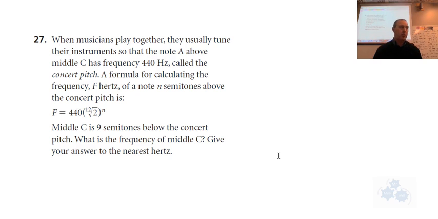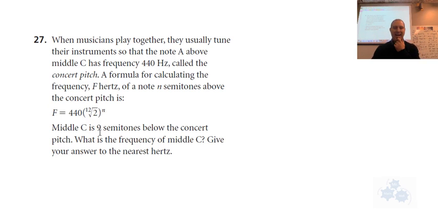Okay, so the last question on your little prep quiz here is number 27. It's a word problem. Now, the nice thing is they give you the equation. They make it pretty simple, but let me read through it. It says, when musicians play together, they usually tune their instruments so that the note A above middle C has a frequency of 440 hertz, called the concert pitch. A formula for calculating the frequency F, in hertz, of a note N semitones above the concert pitch is given. Now, all of that stuff is just a little background to the whole situation. You don't have to understand what a semitone is or what a hertz is. They give you the formula right here. This is what you want to focus on.